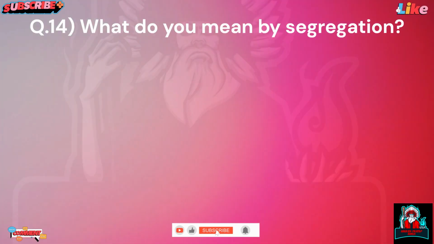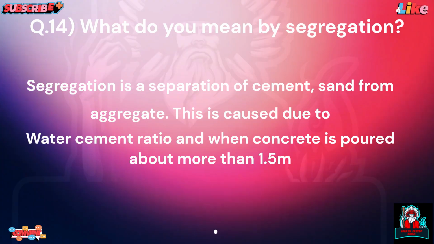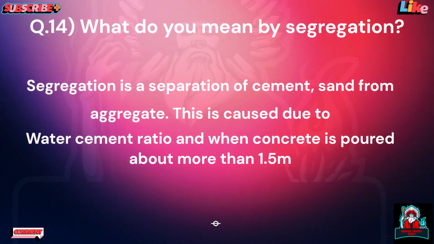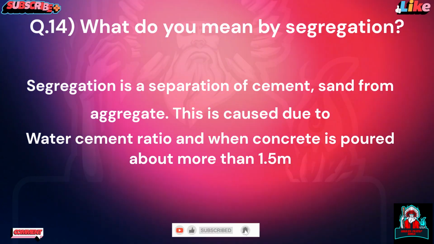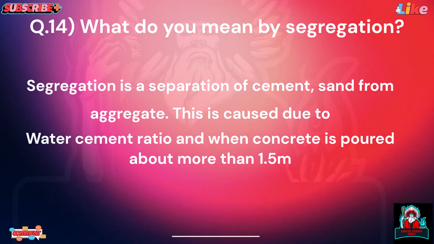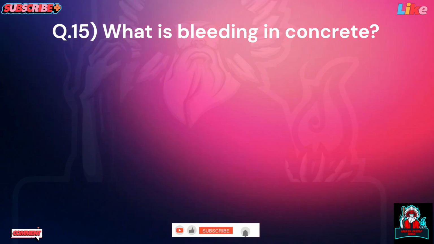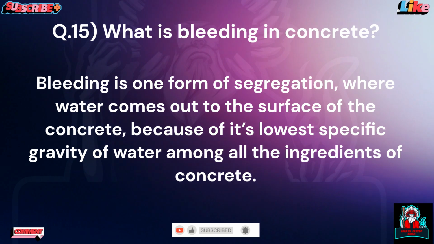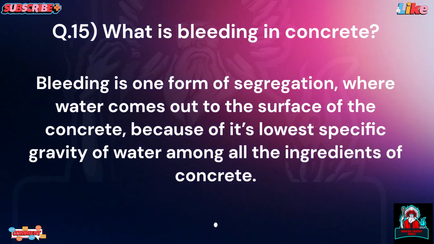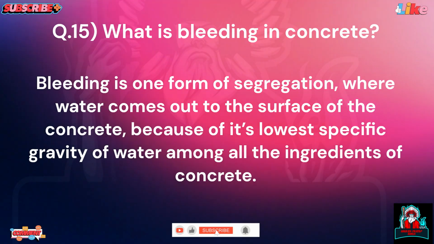Bee's nest. Question 14. What do you mean by segregation? Segregation is a separation of cement and sand from aggregate. This is caused due to water-cement ratio and when concrete is poured from a height of more than 1.5 meter. Question 15. What is bleeding in concrete? Bleeding is one form of segregation, where water comes out to the surface of the concrete, because water has the lowest specific gravity among all the ingredients of concrete.